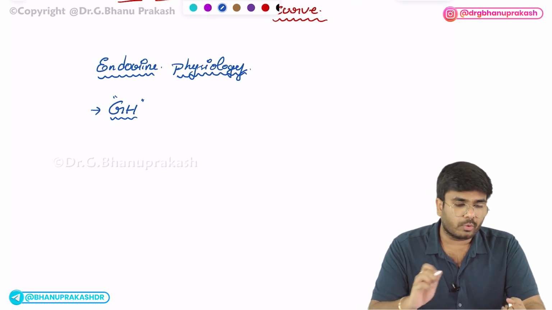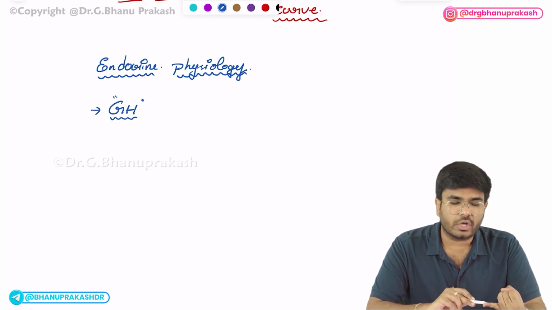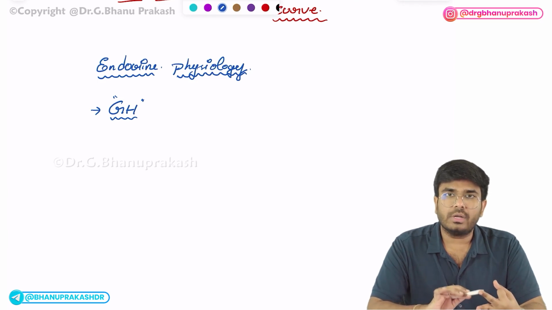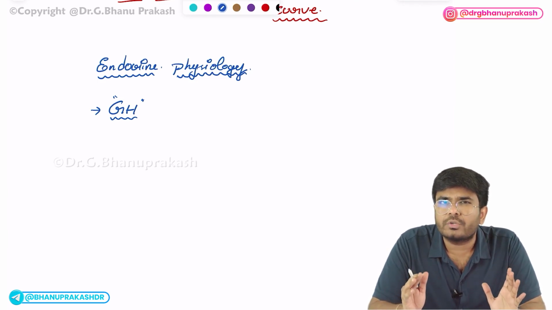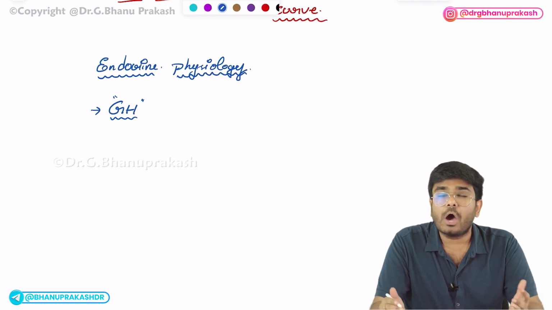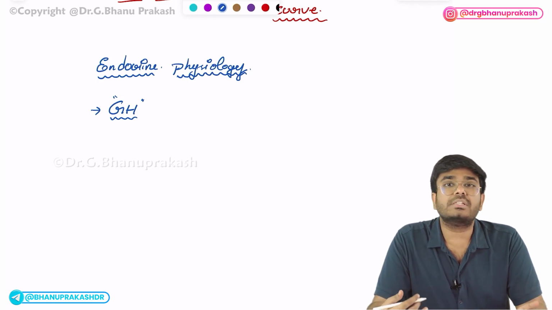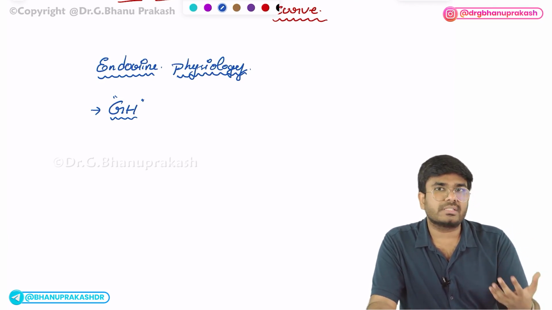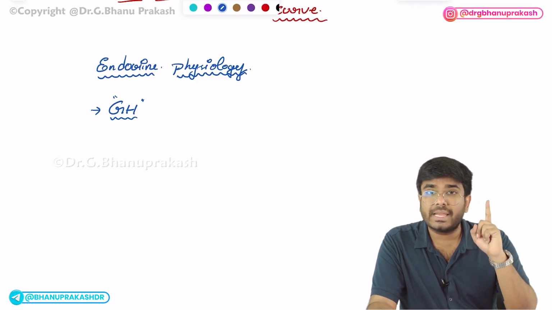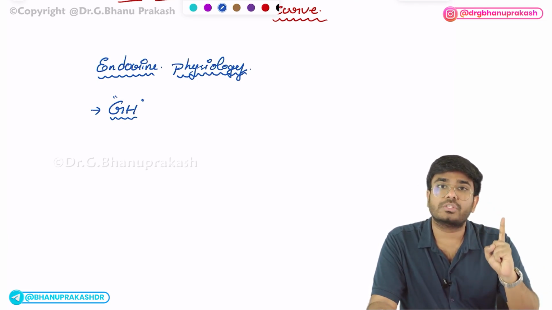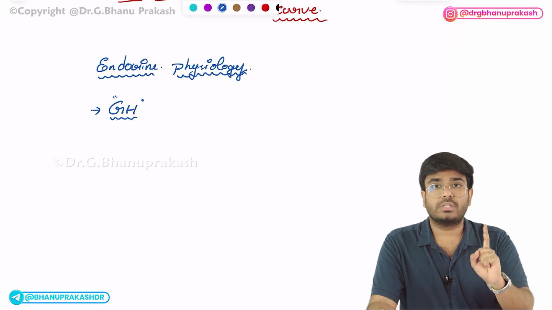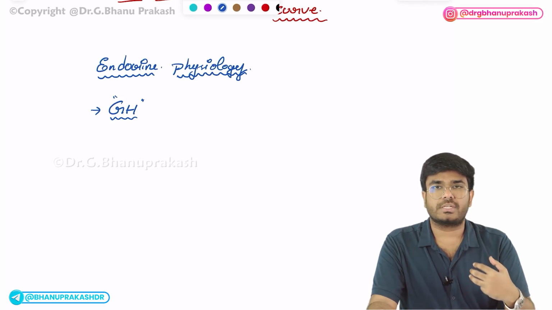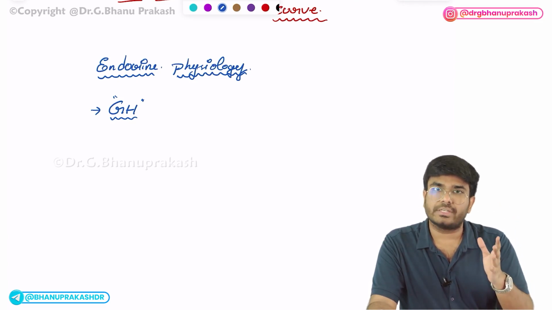What are the functions of growth hormone? Its effects on blood sugar levels, growth hormone and protein synthesis, growth hormone and lipolysis. Okay, what I want you to know is what are the actions of growth hormone. How growth hormone is produced, in what conditions: fasting, hunger releases ghrelin, ghrelin stimulates growth hormone; sleep, especially NREM stage 3 and 4, stimulates the production of growth hormone. After taking protein meals, growth hormone is released. Okay, after exercise, after stress, in trauma conditions, in all these conditions growth hormone is elevated.